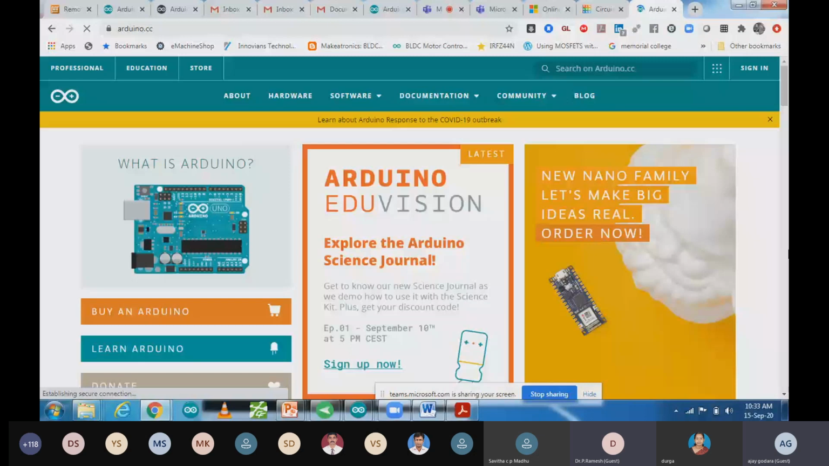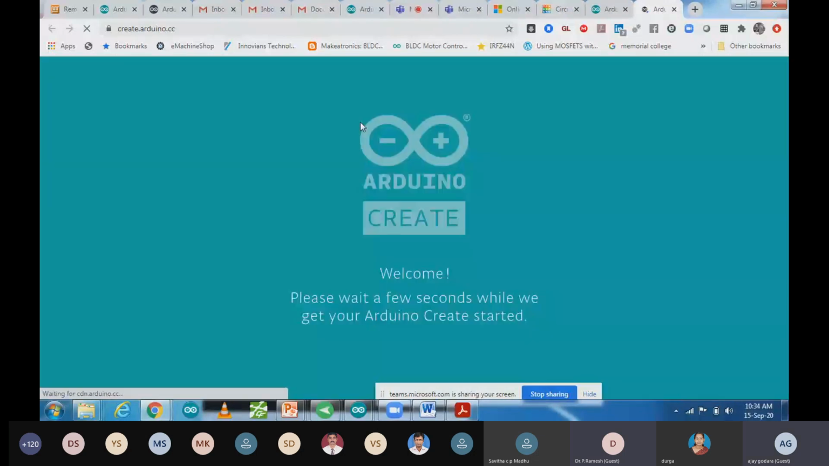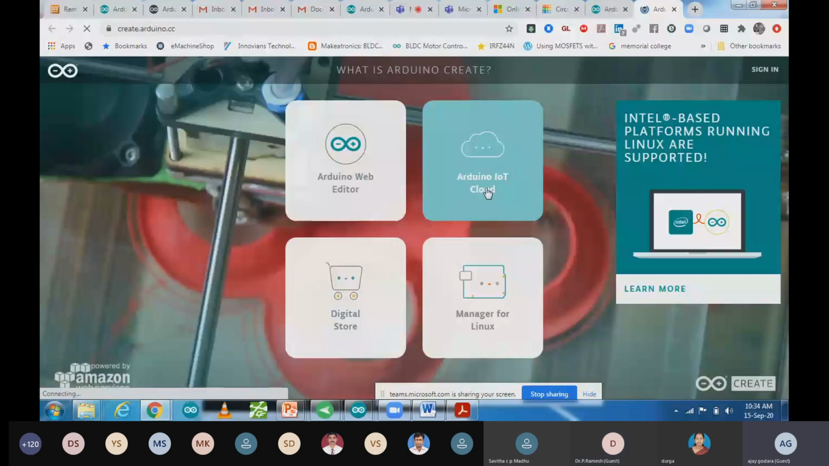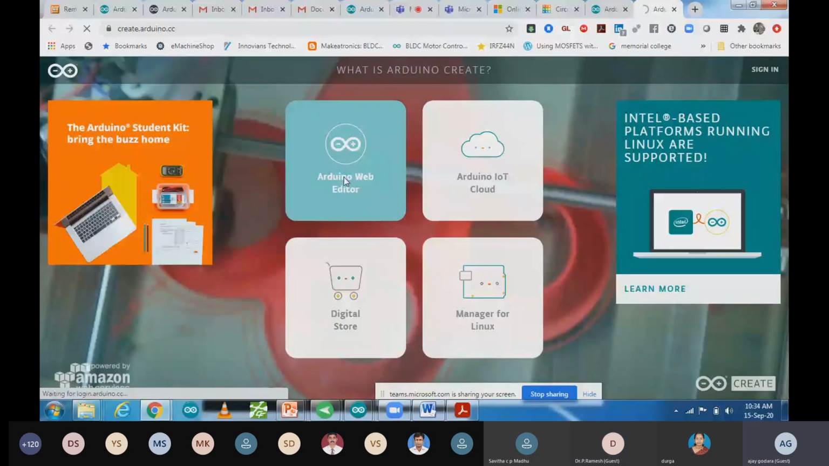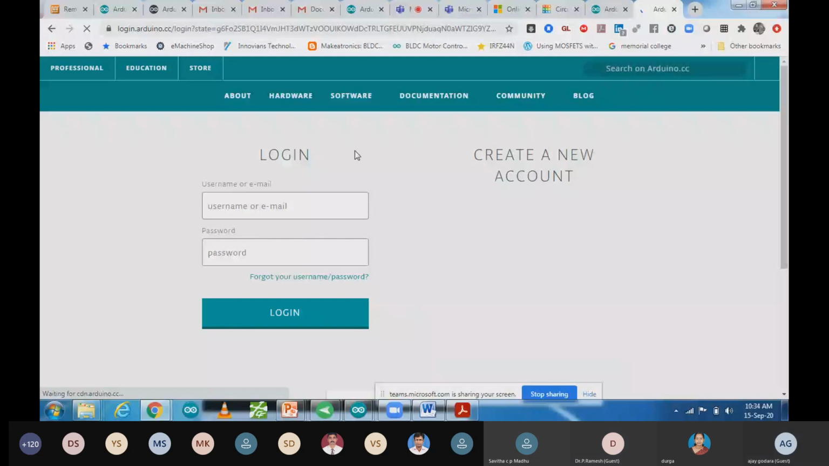So in this Arduino website, what we have to do is write code over here. We have to open Arduino software in online mode without downloading it. So I'm going to click on Arduino Create, and in Arduino Create I'm going to click on Arduino Web Editor. It will ask you to sign in. You can sign in or create an account and you will be able to access it. That is a free tool. You can use it online also. No need to pay for it.